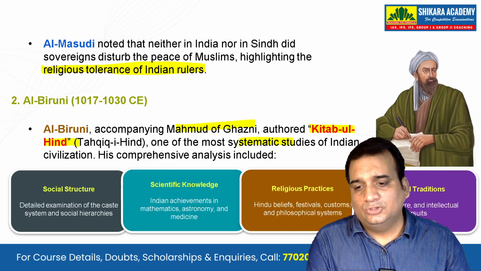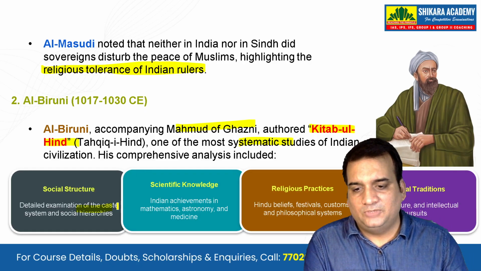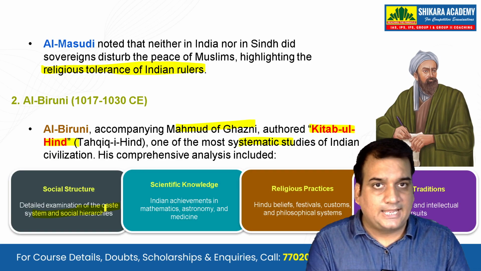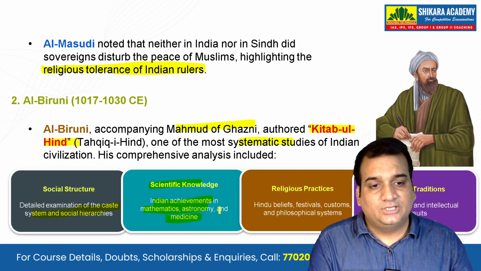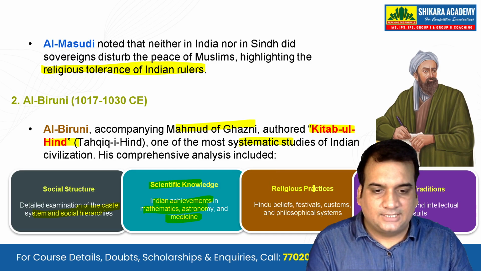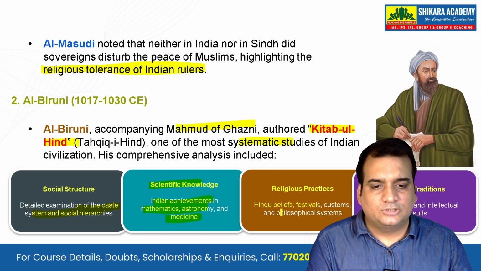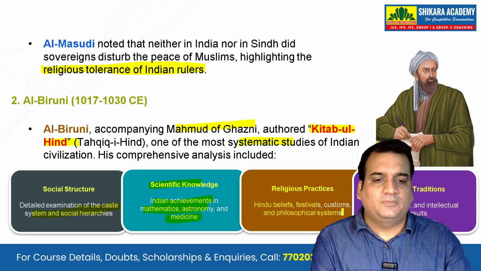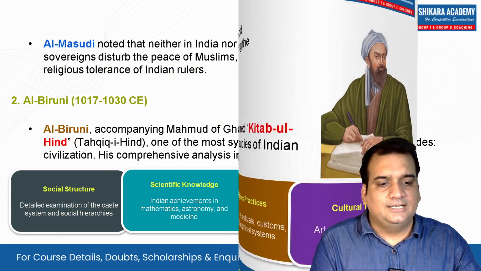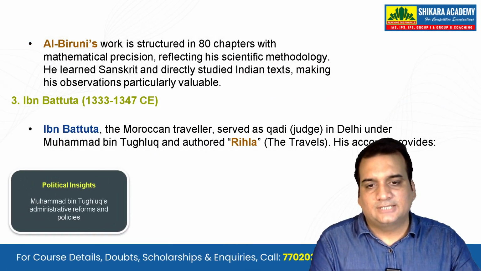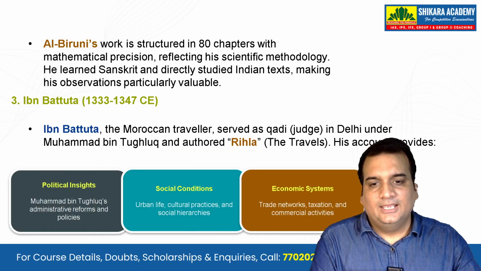He talks about the social structure, the detailed examination of the caste system and social hierarchies he has done. He talks about the scientific knowledge, that Indian achievements in mathematics, astronomy and medicine were at par at that time. Religious practices, he talks about the Hindu beliefs, festivals, customs and philosophical systems, and the cultural traditions, art, literature and intellectual pursuits. These are a few of the things that Al-Biruni has noted in his chapters.